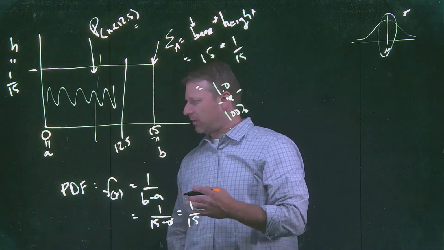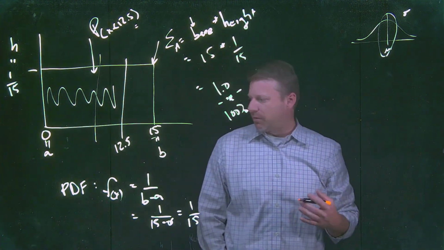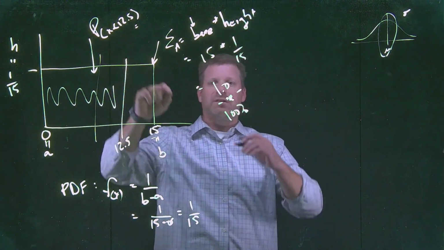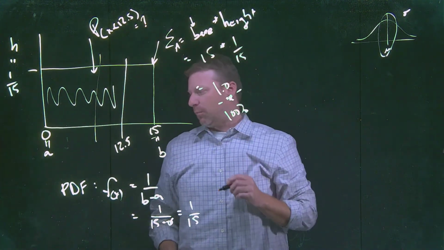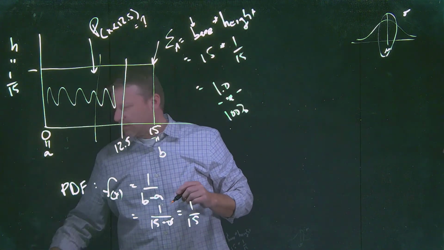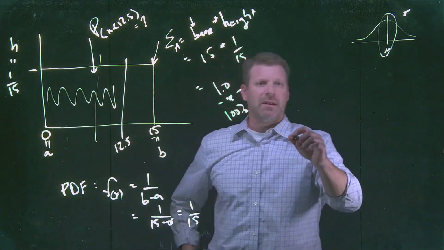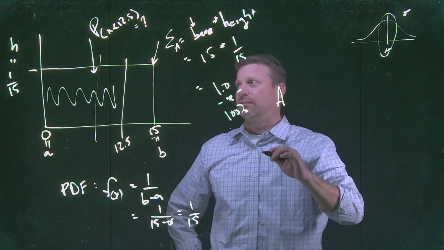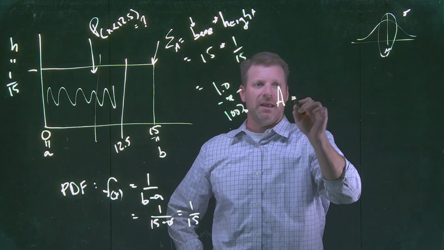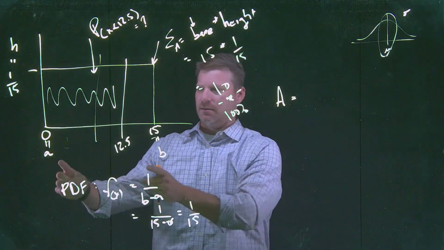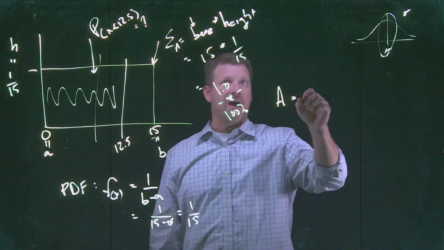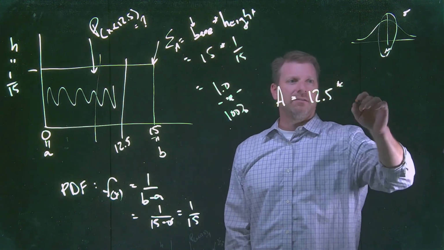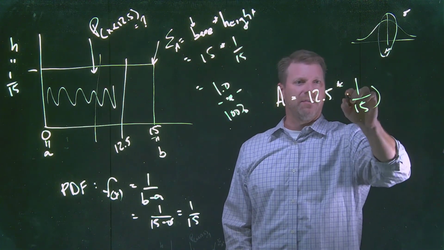But what we can do is use Dr. Holmes' original question to illustrate how we would go about doing things and the value in these uniform distributions. So if we go back to the original question, what is the probability that someone will be waiting less than 12.5 minutes? We want to find out what that area is. If I want to find any area within this uniform probability distribution, again, it's my base times the height. The base here is 12.5, times my height, which is 1/15.